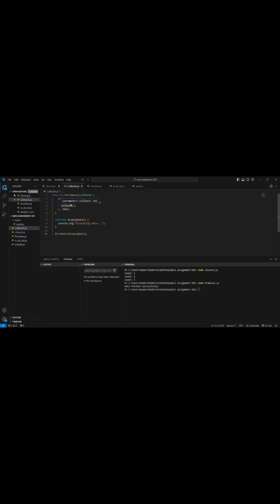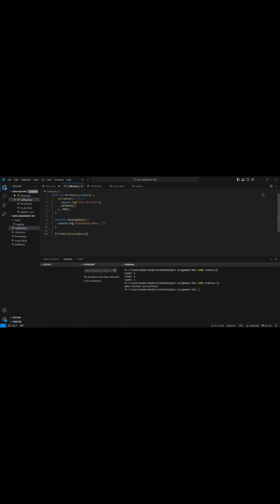Inside the fetch data, a setTimeout simulates an asynchronous delay of 2 seconds. After 2 seconds, the console prints "data is fetched" and the callback function is executed. The display data function logs the message to the console. This function is the callback, and that means it is passed to the fetch data.